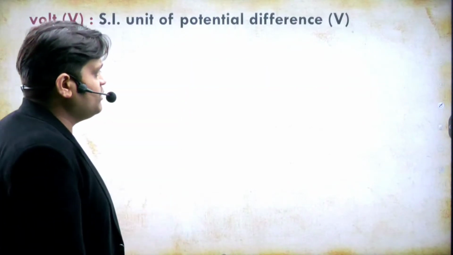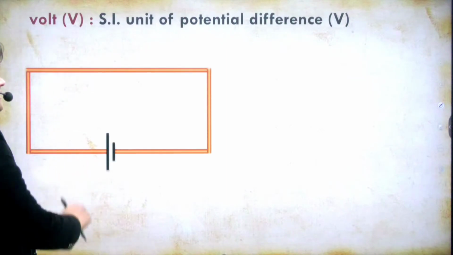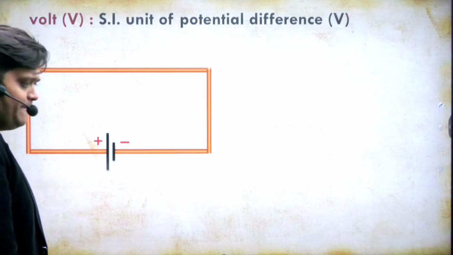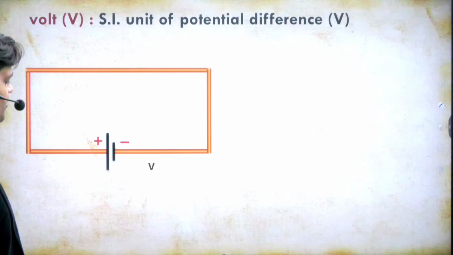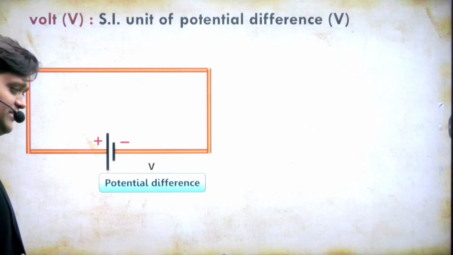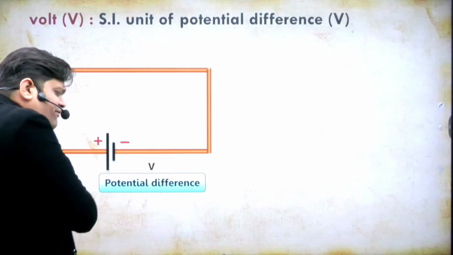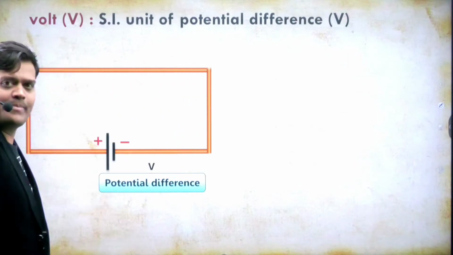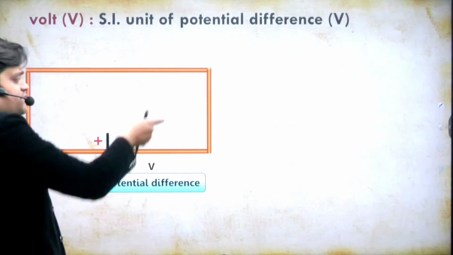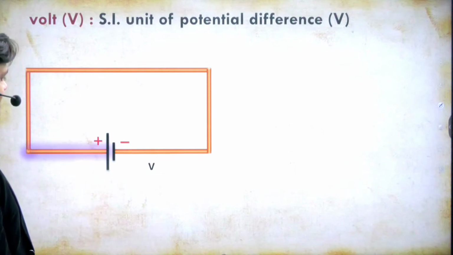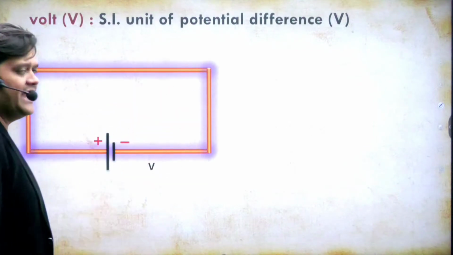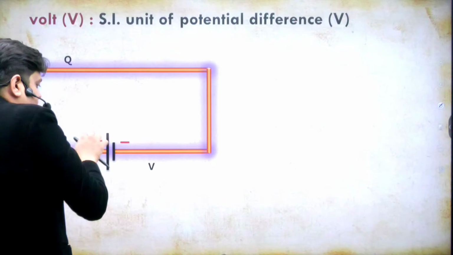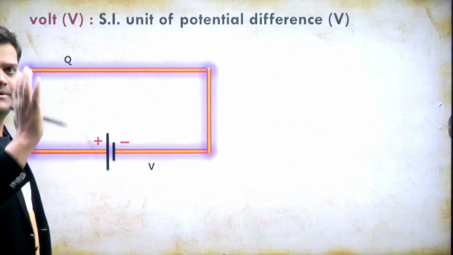Next, if we have a conductor and here there is a cell, there is a higher potential and this is lower potential. We know that the charge always flows from higher potential to lower potential. If there is a potential difference, then definitely charge is flowing, definitely current is flowing. Electron always flows from lower to higher potential, and in the opposite direction of the electron, the current flows. Electrons flow from negative to positive, and positive charges from positive to negative. And that is current.